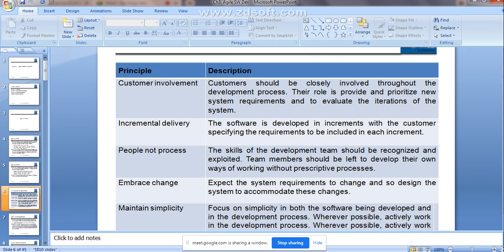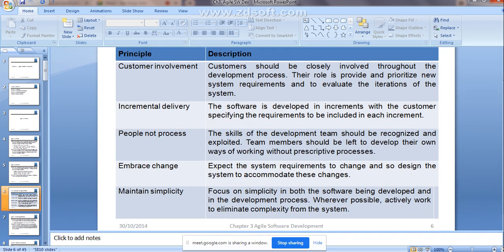And last one is maintaining simplicity. That means focus on simplicity in both the software being developed and in the development process. Wherever possible, actively work to eliminate complexity from the system, right? At the end, once you have given the end software product to the customer, at regular intervals you need to maintain that particular software, right? If it is facing any type of errors, all those things need to be recovered. That is what maintenance indicates, right?